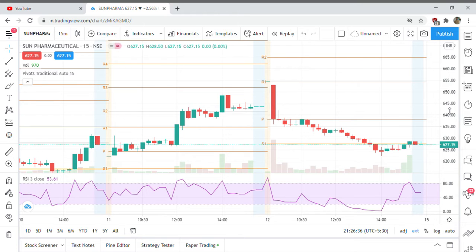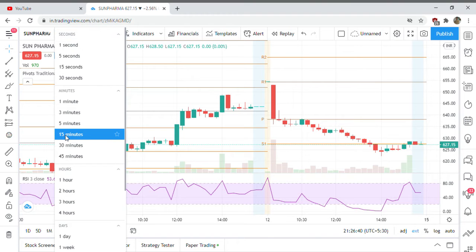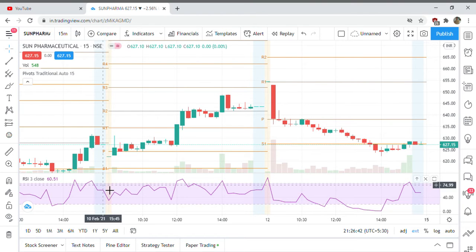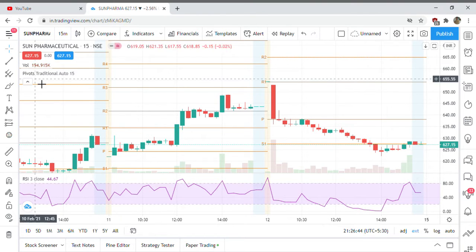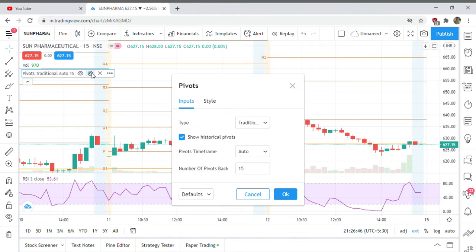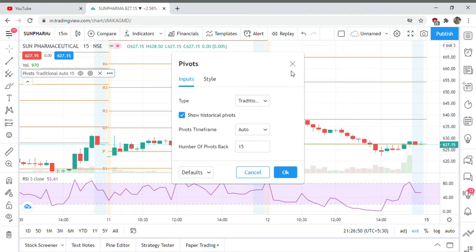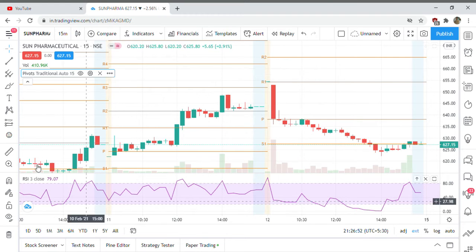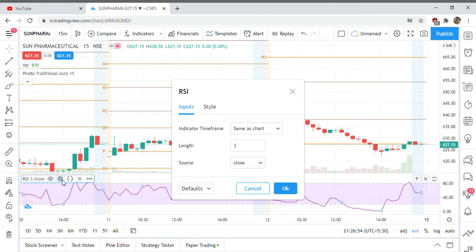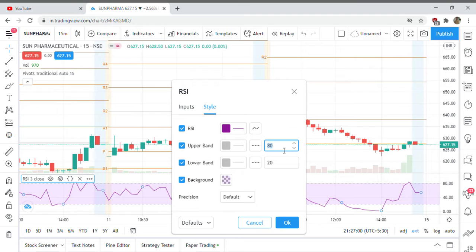In this strategy, I'm using the 15 minutes time frame, and I'm using traditional pivot points as well as RSI, and I have taken length as 3 and upper band 80 and lower band 20.